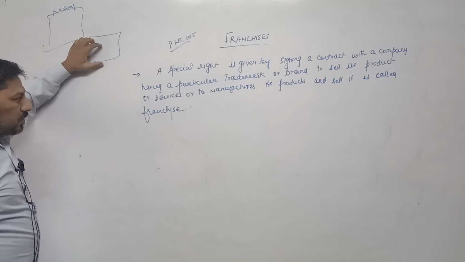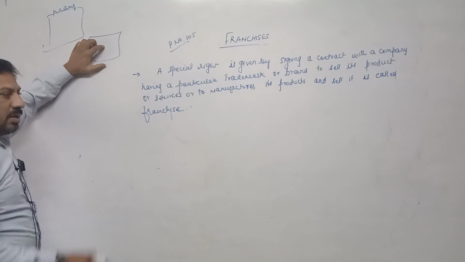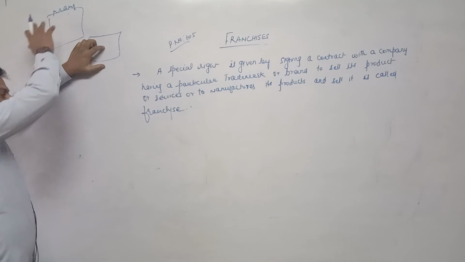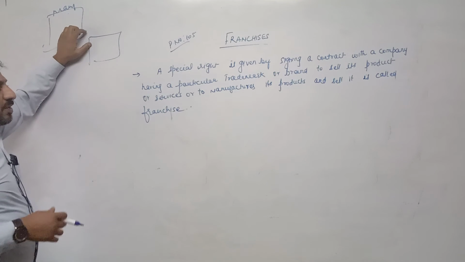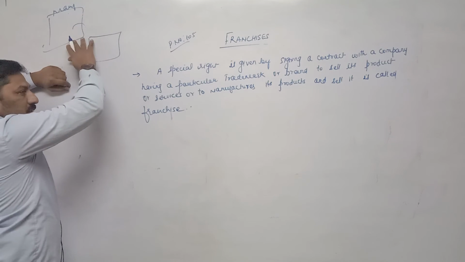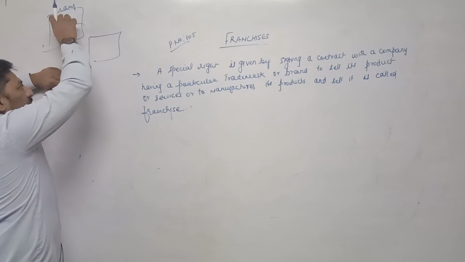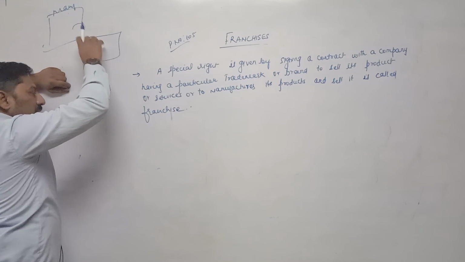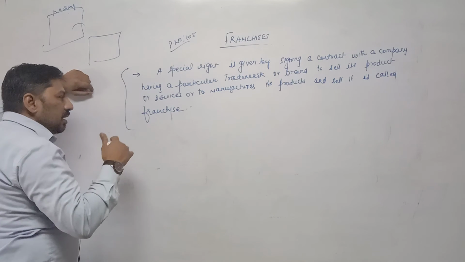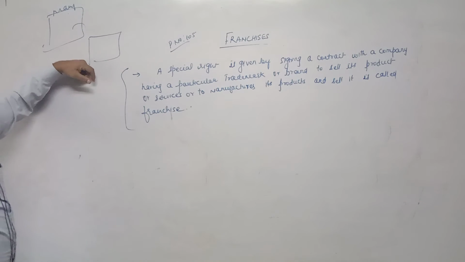So these small business units are entering into a contract, an agreement with this manufacturer and taking permission to sell their products or services, or taking permission to manufacture their goods and then sell into the market. This type of permission by entering into an agreement is called franchisee.